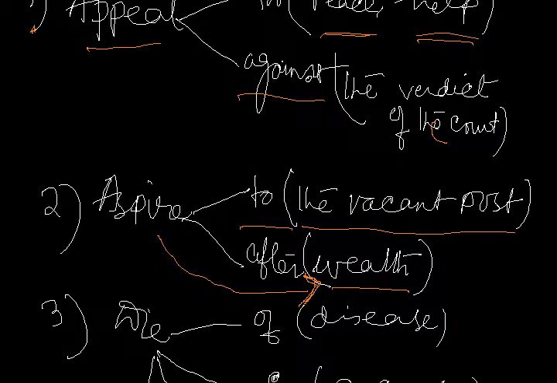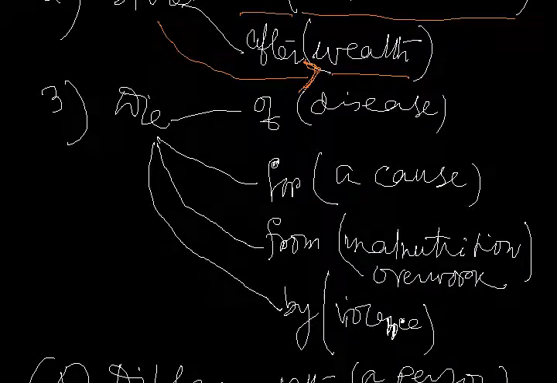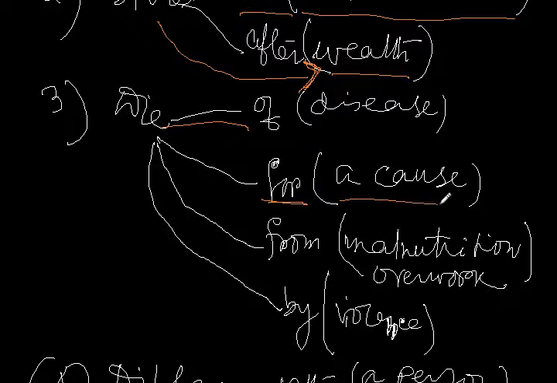Now another common verb, die. Now die is followed by four prepositions, but with different meanings. When we say die of, it means a person died of some disease, maybe diarrhea, maybe cholera, malaria, etc. When we say die for, it means to die for a noble cause.